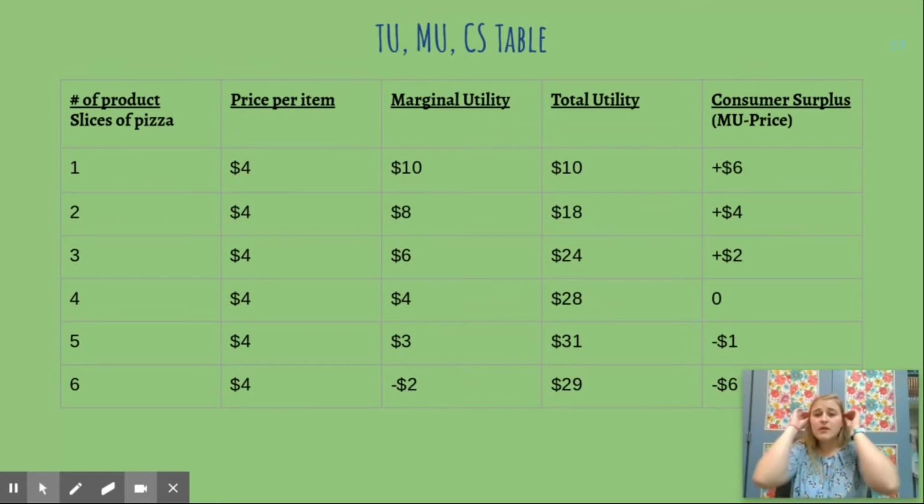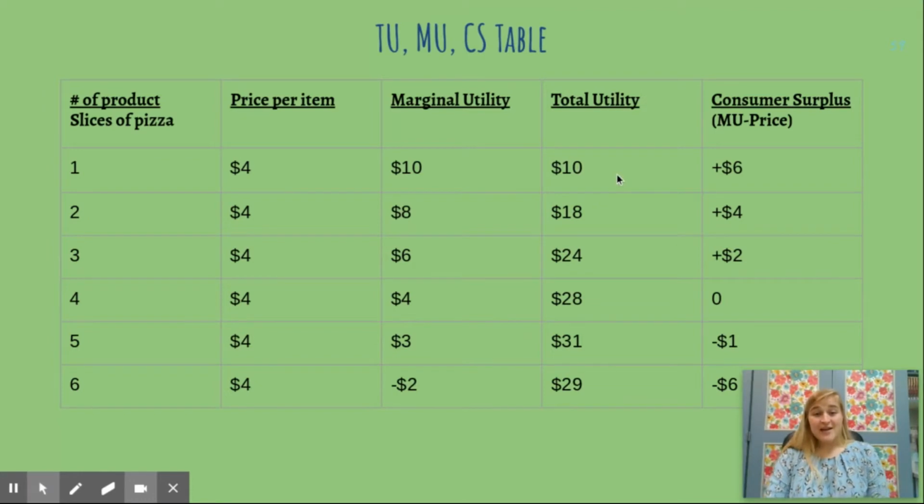Okay, so then that next slice would be, I'm sorry, let me move back. Total utility is throughout this sitting where I'm sitting eating 6 slices of pizza, how many utils are there? How much utility is there? And this is a really easy number to find. For total utility, we just always add up the marginal utility, and we'll do that as we go along.